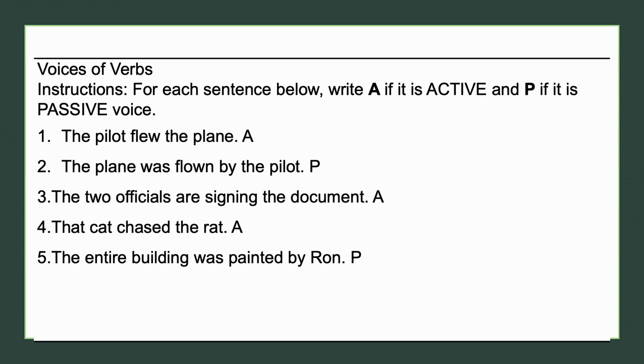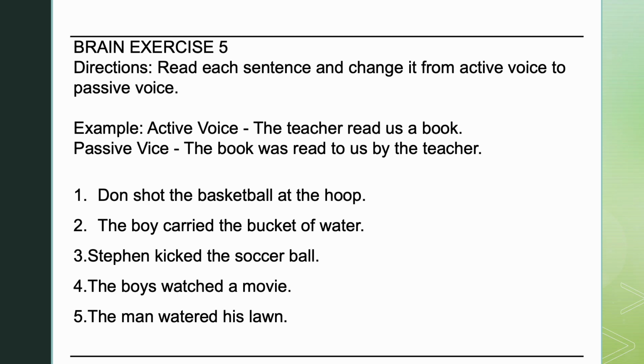Very good. Now for your brain exercise 5, I would like you to read each sentence and change it from active voice to passive voice. We have here an example. The active voice is: the teacher read a book. The passive voice: the book was read to us by the teacher. Now, I believe you can do it. I'll give you 10 minutes to perform this activity.